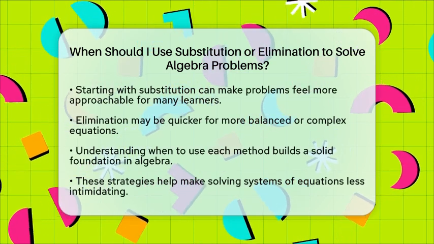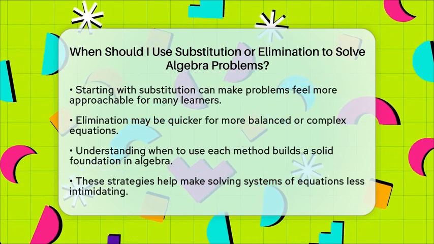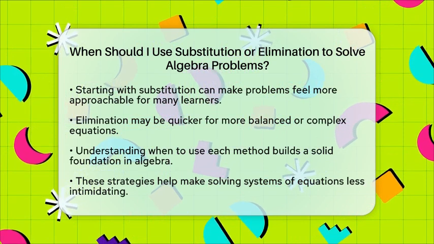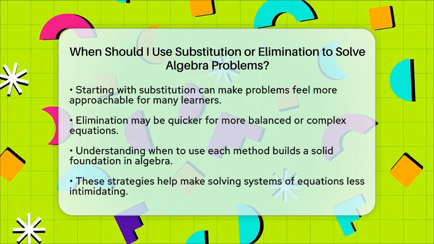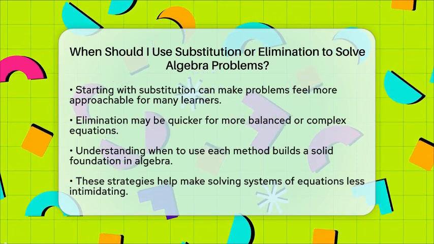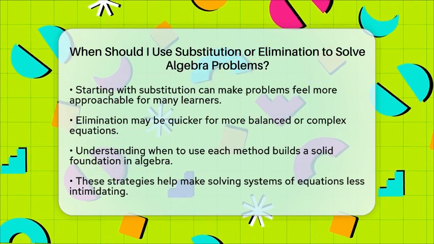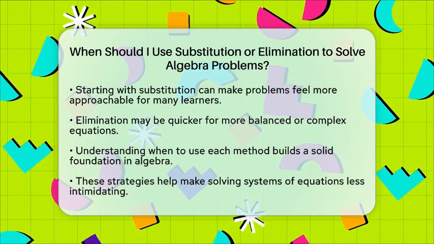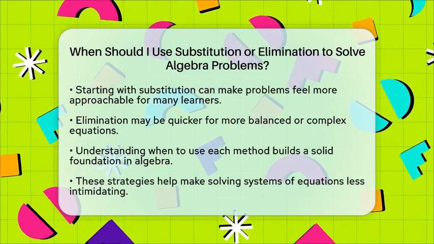For many learners, starting with substitution when a variable is isolated can make the problem feel more approachable. However, when the equations are more balanced or complex, elimination might be the faster route. Understanding both methods and knowing when to apply each one will help you build a solid foundation in algebra. This knowledge makes solving systems of equations less intimidating and more manageable.